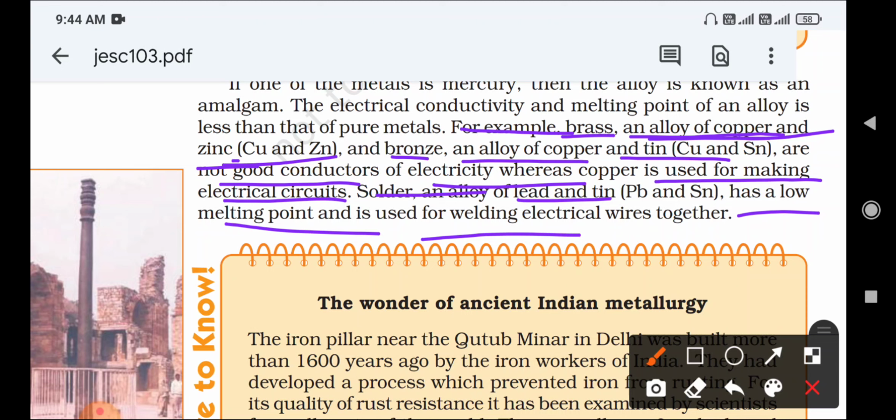Solder is formed by lead and tin. So these are some important alloys that are very useful in modern days. In exams you can write all these alloys.